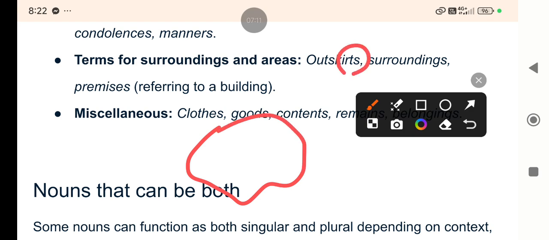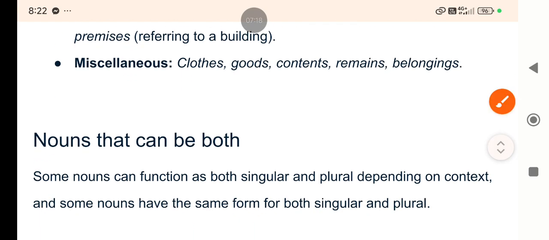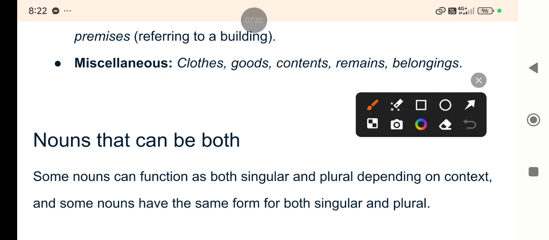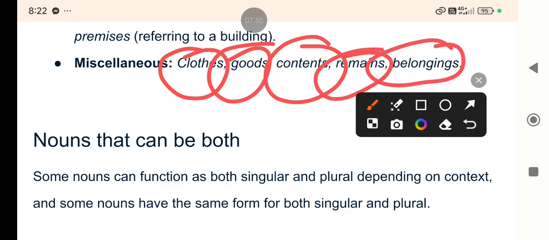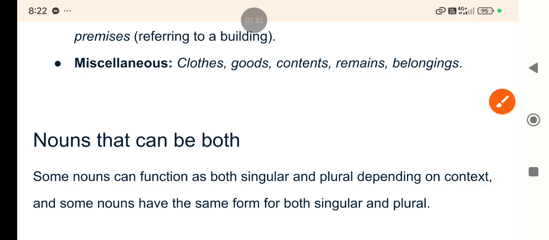So this is plural, right? Referring to a building, right? And miscellaneous, for example, this is again very important. Never say cloth, say clothes, goods, right? Contents, remainings, belongings, right? So please keep in mind.